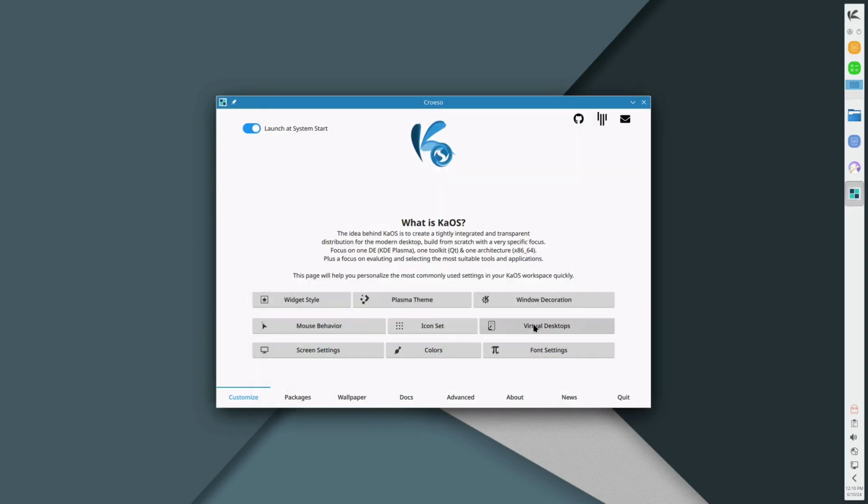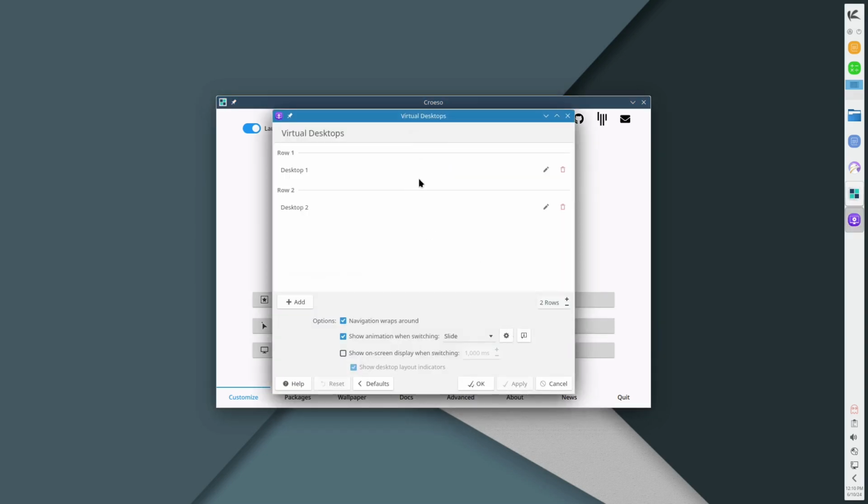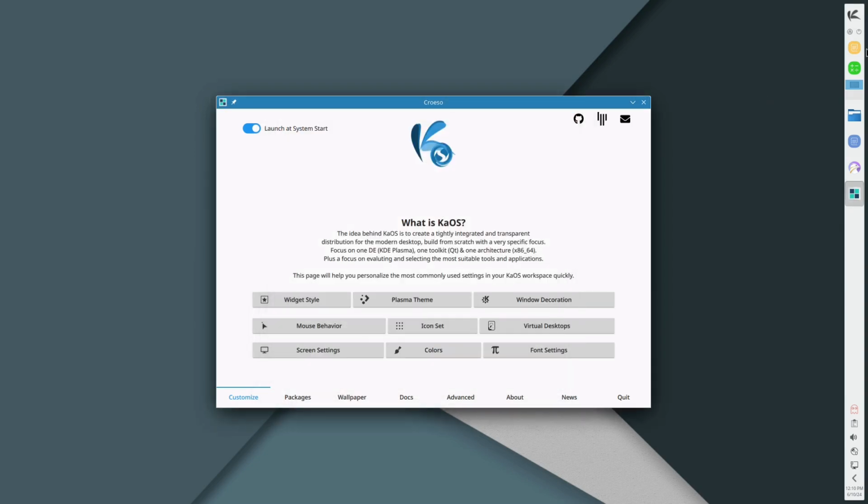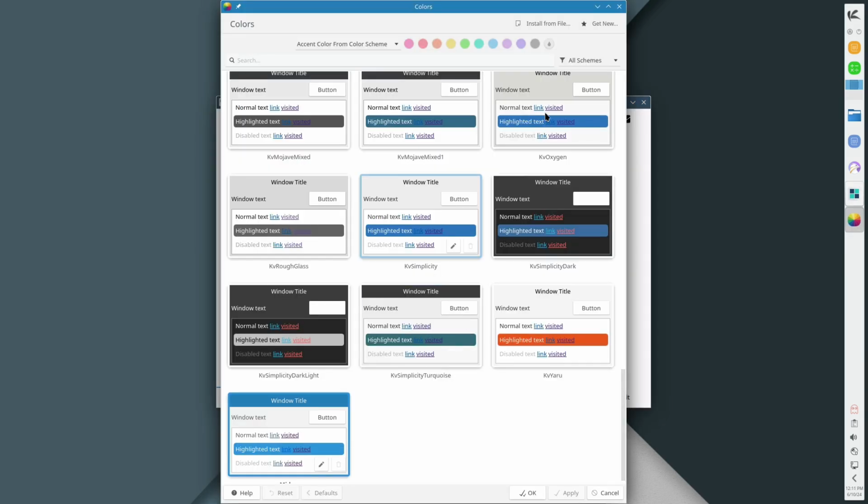I like the theming that they already have. Here's your virtual desktop, so you can choose how many desktops we have. I'm not a huge fan of the panels being on the side like this, but it's all right. We'll go ahead and stick with it for now. There's your colors. So you can change your color options if you would like.